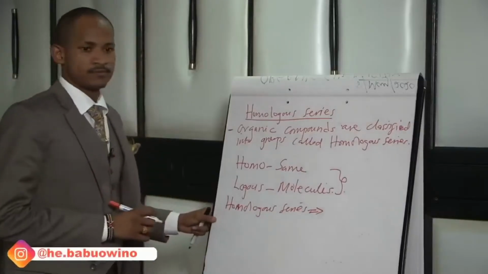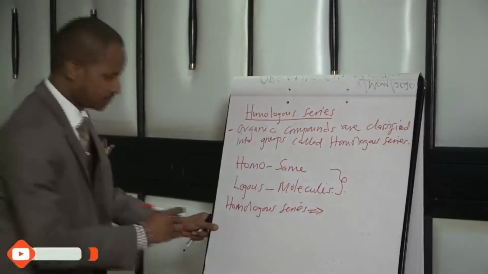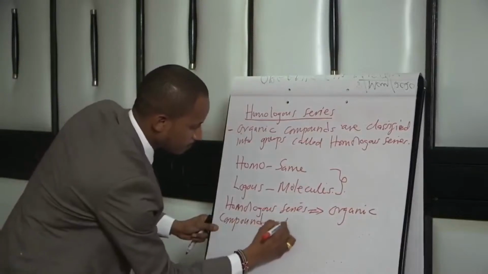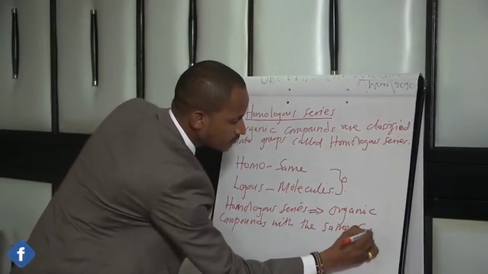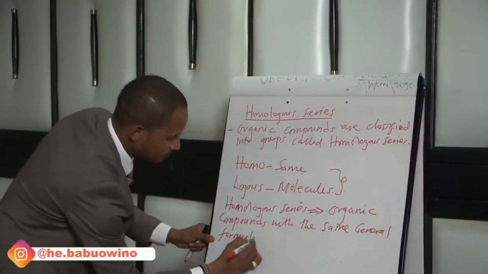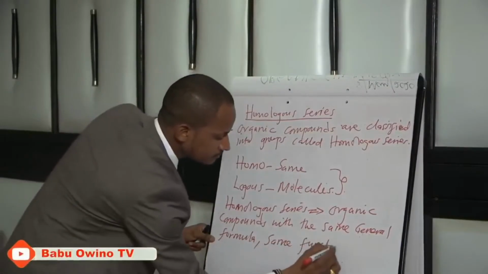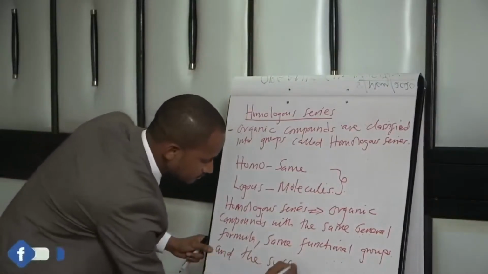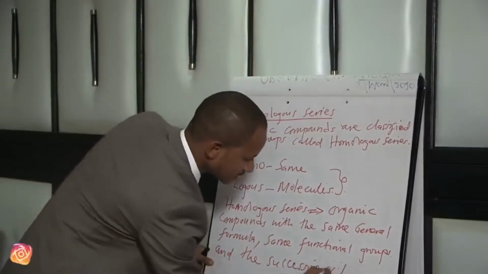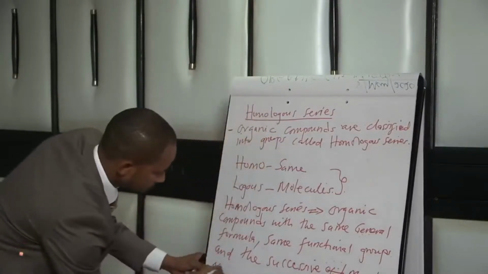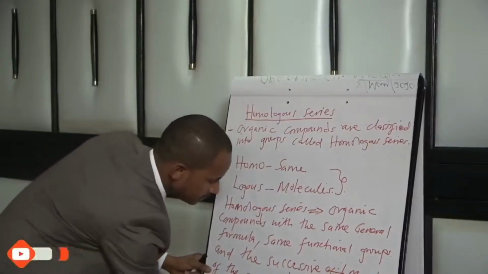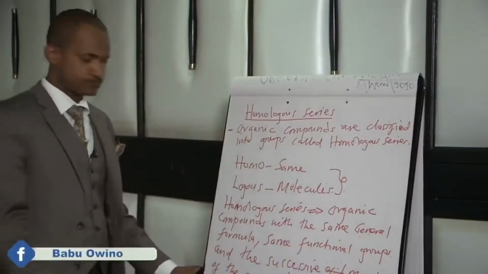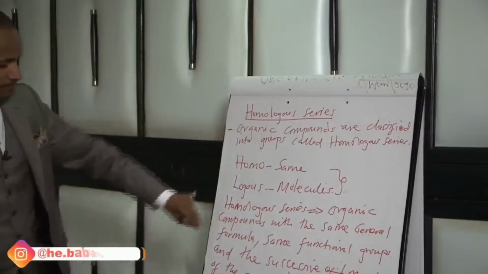are organic compounds with the same general formula, same functional groups, and the successive members of the group differ by a CH2 group. This is a homologous series.